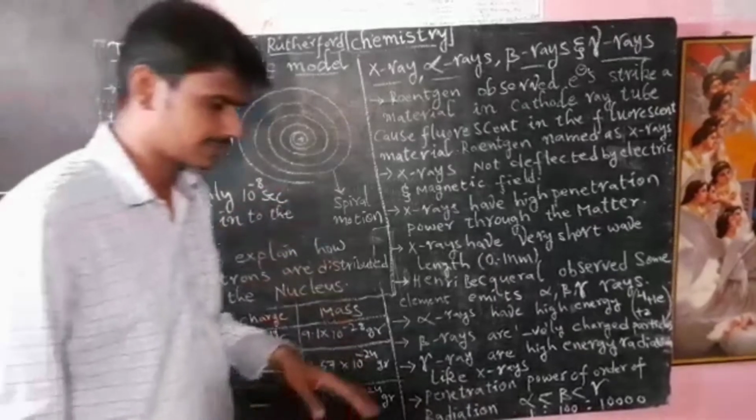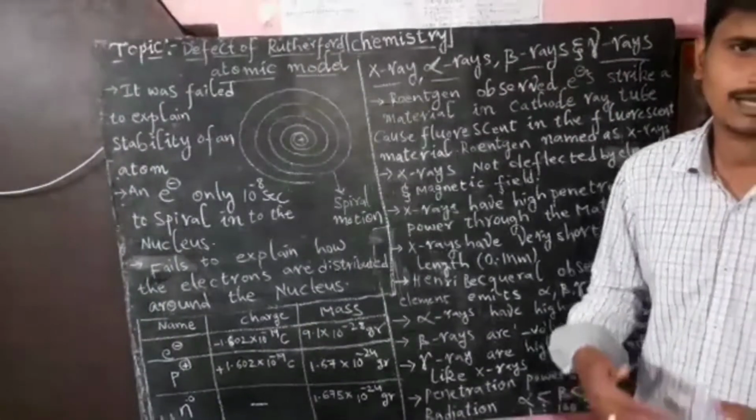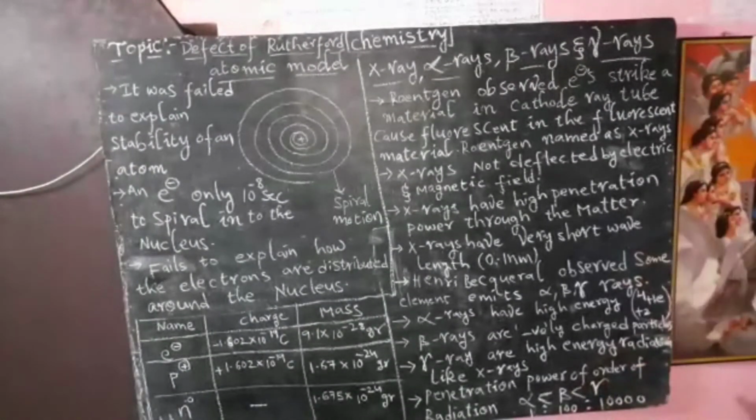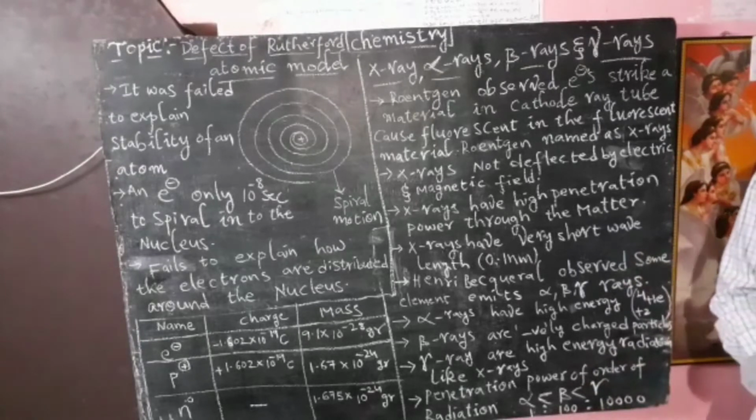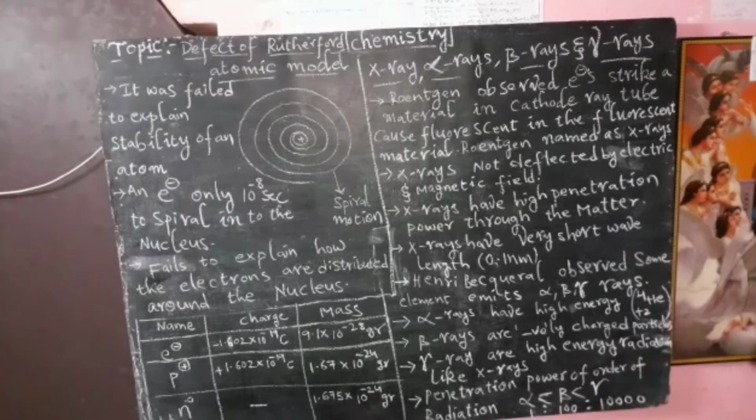Next we are going to discuss alpha rays, X-rays, gamma rays, beta rays. So we know these are the rays which are emitted from radioactive elements. So one by one we will discuss.